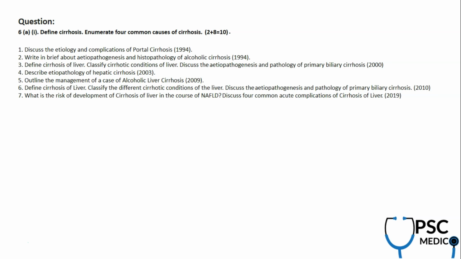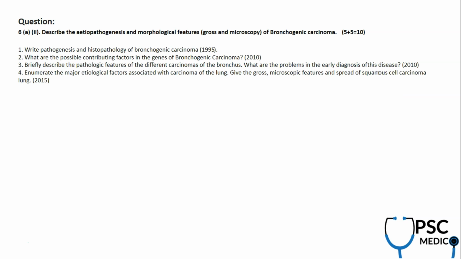So this is again the same question got repeated. Cirrhosis is an important topic, and we did cover cirrhosis in an extensive and elaborative way. Next, describe the etiopathogenesis and morphological features of bronchogenic carcinoma. The 4 types: small cell, large cell, squamous cell carcinoma and all, very important. The same question has come in 95, 2010 and 2015.